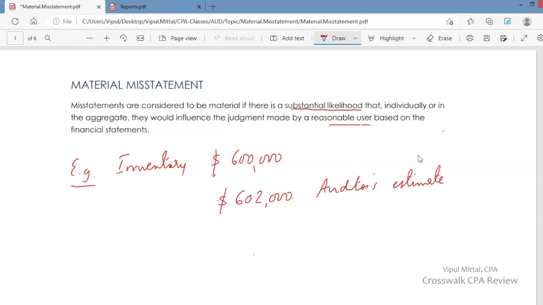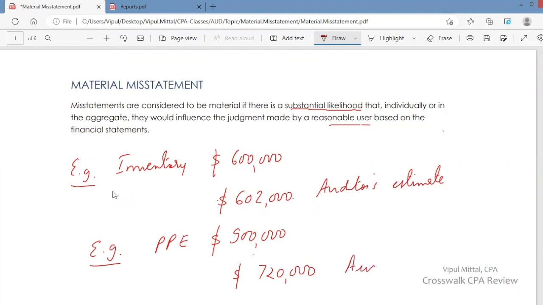Let me take another example. Property, plant, and equipment is stated by management at $900,000. But management has not done impairment testing. And if management had done impairment testing, property, plant, and equipment should have been reported at $780,000. This is the auditor's estimate.